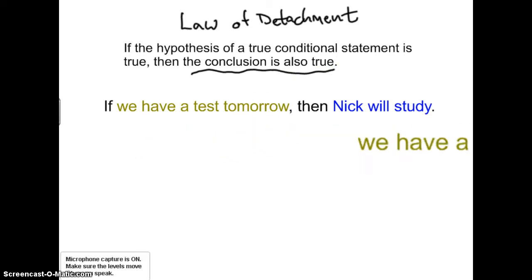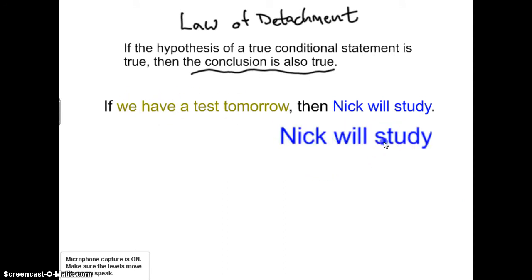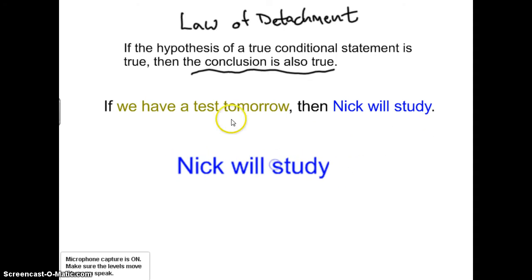But here's where students get confused. What happens if we say Nick will study? What does that guarantee? Does that guarantee if the conclusion is true, the hypothesis is true? Well, it doesn't. Nick could study for lots of reasons. Nick could study because he likes studying. Nick could study because his parents are making him study. Just because Nick studies does not guarantee that we have a test tomorrow.